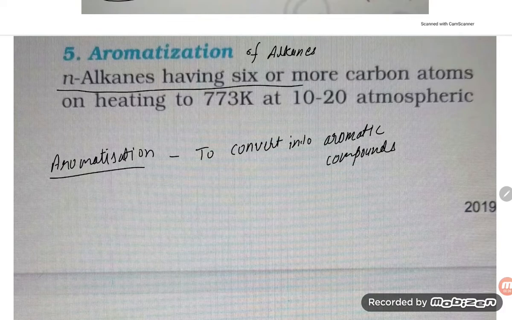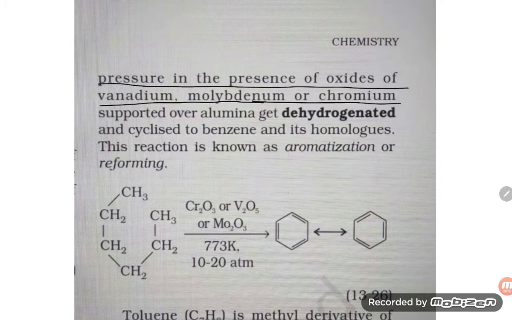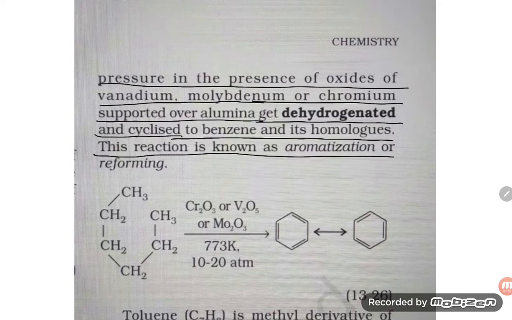So alkanes having 6 or more carbon atoms, on heating to 773 Kelvin at 10 to 20 atmospheric pressure in the presence of oxide of vanadium, molybdenum, chromium supported over alumina gel, get hydrogenated and cyclized to give benzene and its homologue. This reaction is the aromatization reaction.